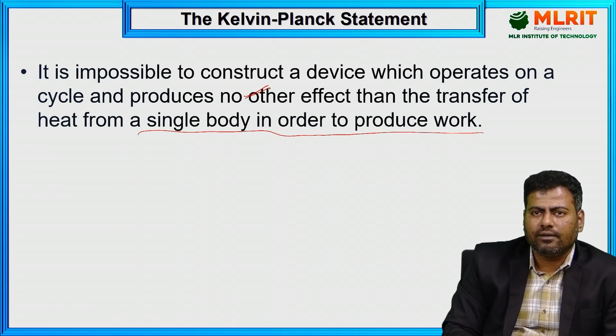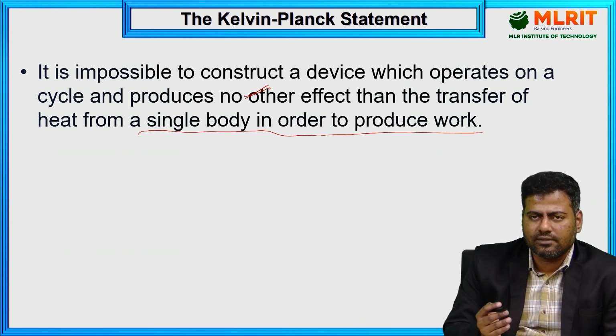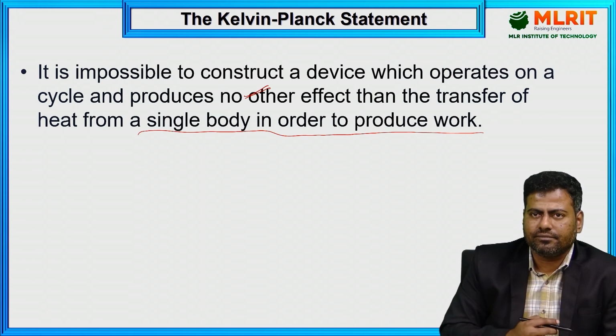Got it? So with other effect, what is that other effect actually? With the single body system it won't work. Why? Because it is always surrounded by the surroundings, the atmosphere we have. That is nothing but the sink. If I consider two systems, I am supposed to consider which is at high temperature and which is at low temperature. So with a single body I can't produce the work.